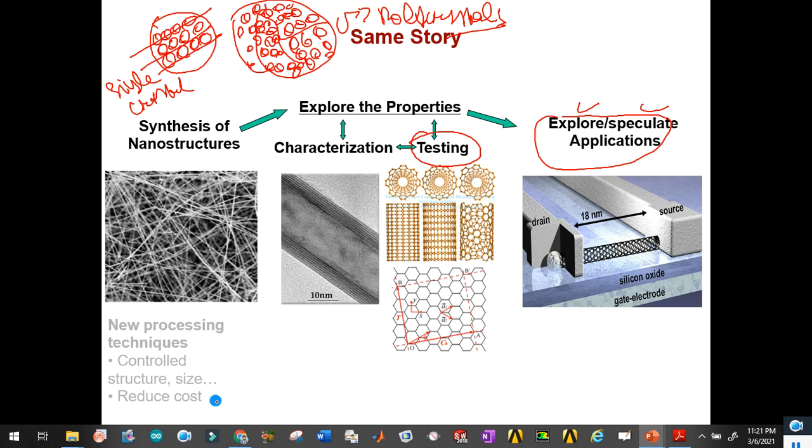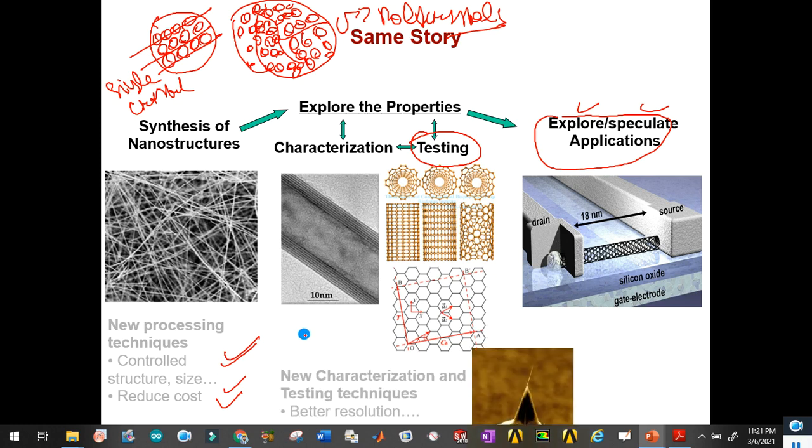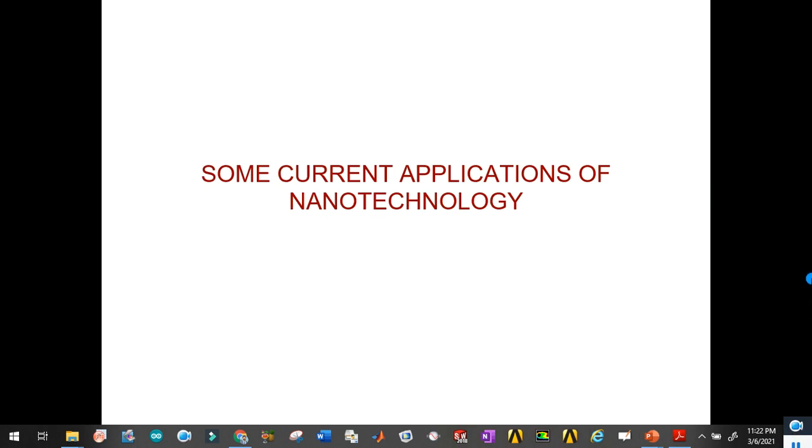We are always interested in reducing cost, weight and size, but the strength and other desired properties should not be compromised. Nowadays specific types of machines are available, like the SEM, the scanning electron microscope, and we can get million-times resolution for the single atomic arrangement as well. So here we can see some current applications of nanotechnology.